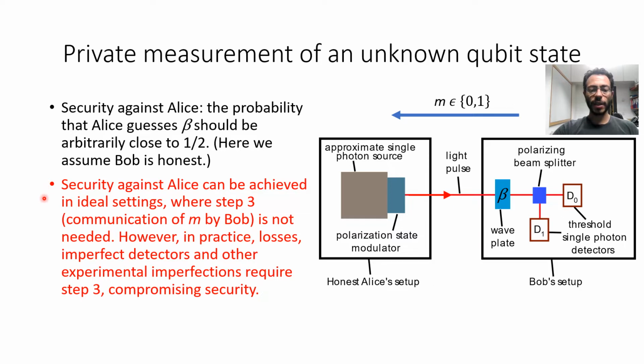Security against Alice can be achieved in ideal settings where step 3, the communication of the message M by Bob, is not needed. However, in practice, losses, imperfect detectors, and other experimental imperfections require step 3, compromising the security of the task.